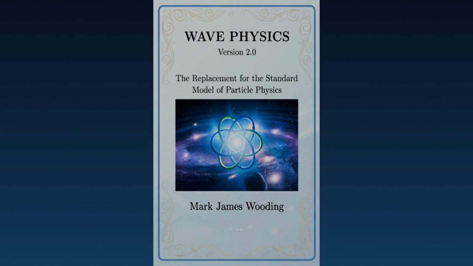In the last video, we covered the fact that light is a wave, that waves require a medium in which to propagate, and that the dismissal of some form of ether as that medium was a conclusion the evidence never actually supported. In the theory of wave physics, we call this medium the membrane, or M. In the book Wave Physics version 2.0, we also refer to it as the substrate. We can deduce some of its properties directly from things we already know.